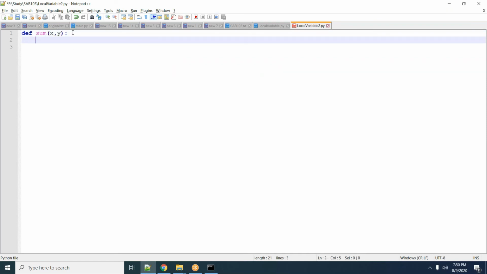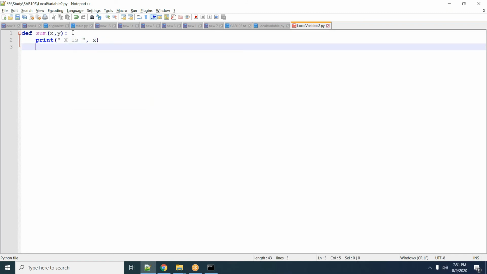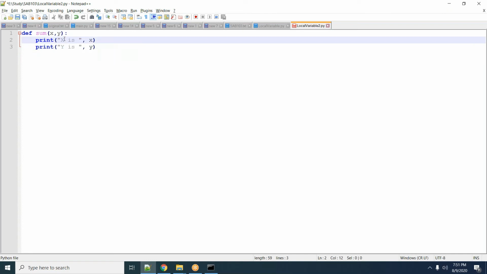Here I'm printing these x and y values: x is x, and y is y.